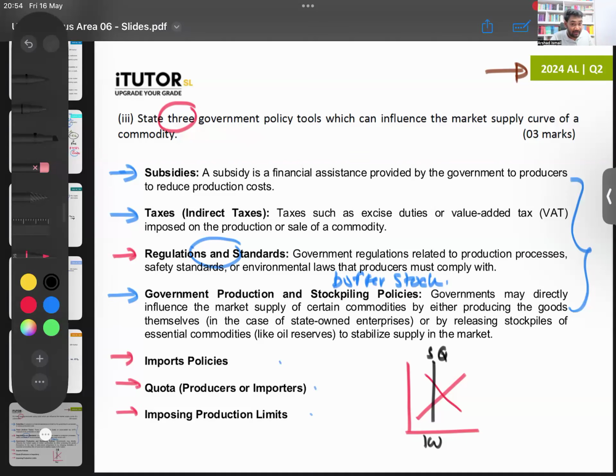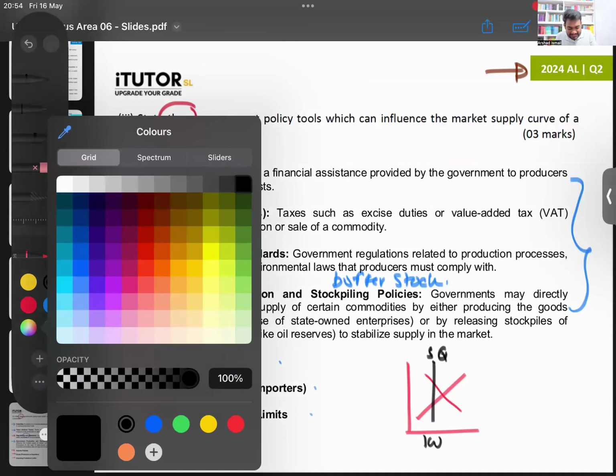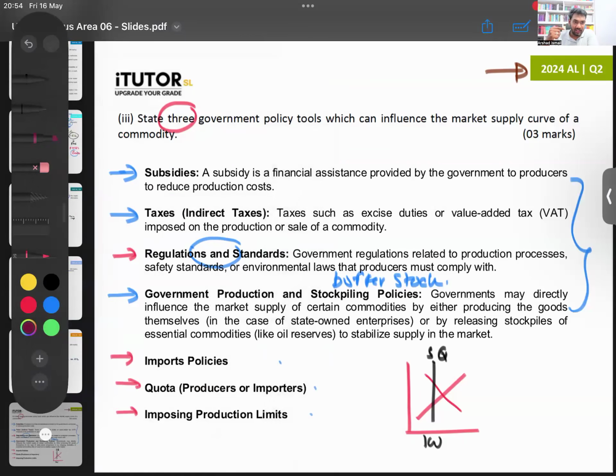See, what I'm trying to tell you here is what the examiner is now doing. They're trying to make sure the people who learn the notes by heart can't do the paper. They're trying to make sure people who logically, practically understand the subject can do it.